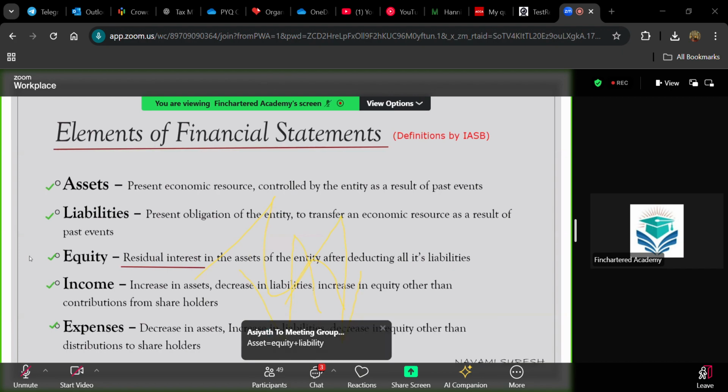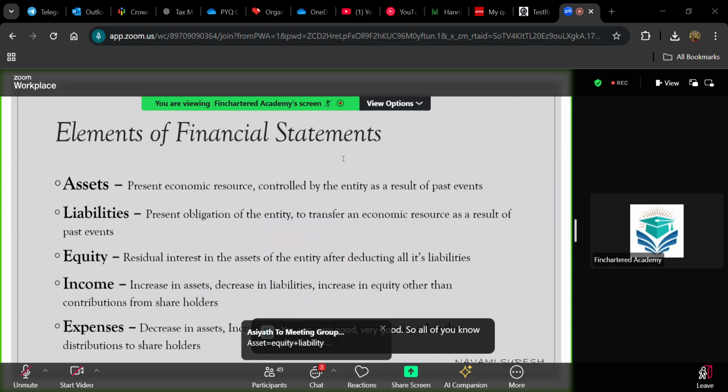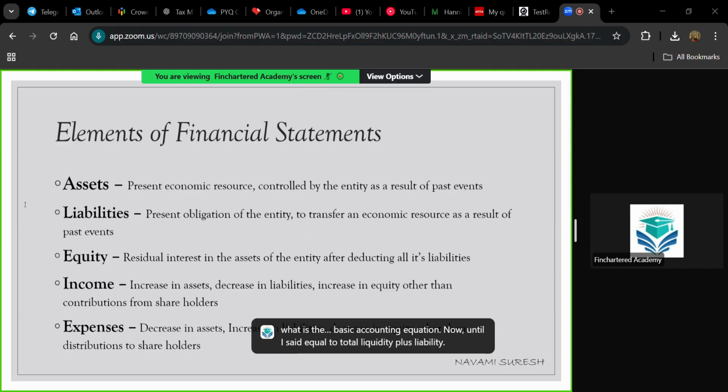Yes, very good. So all of you know what is the basic accounting equation. Total asset equal to total equity plus liability. So from this definition, residual interest in the asset of an entity, why is that given like that? From this basic equation, you can see asset equal to equity plus liability. Now, can you rearrange this equation? Equity equal to what will be equity? Just rearrange the equation.